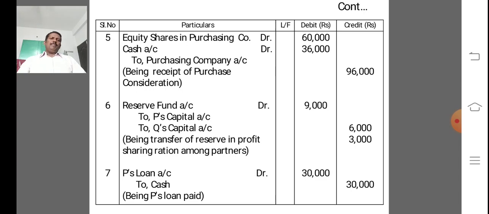And next, for payment of partners loan account, so debiting the P's loan account 30,000 and crediting the cash account 30,000, being P's loan is paid.